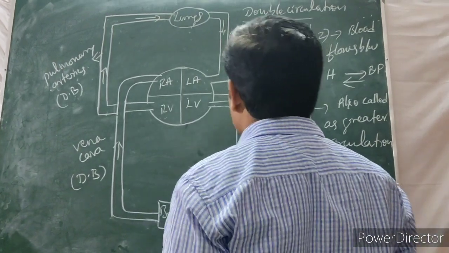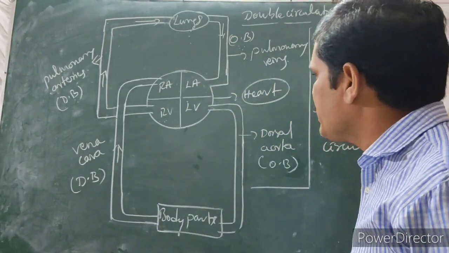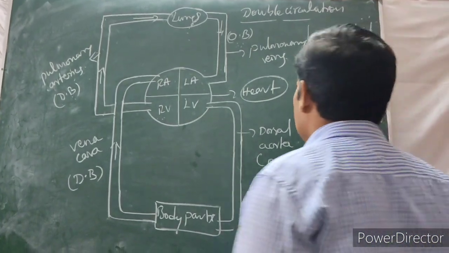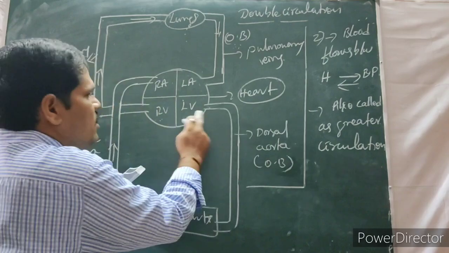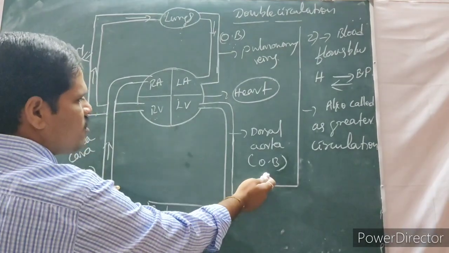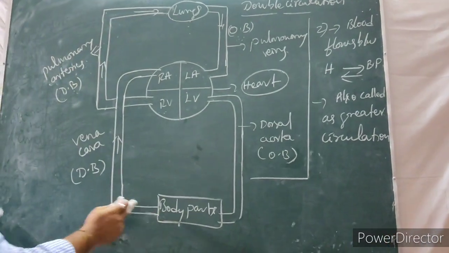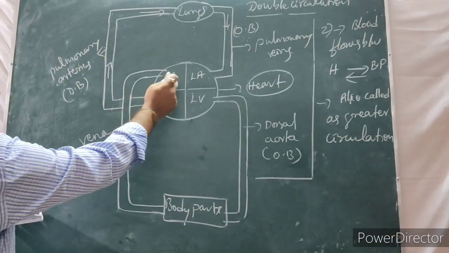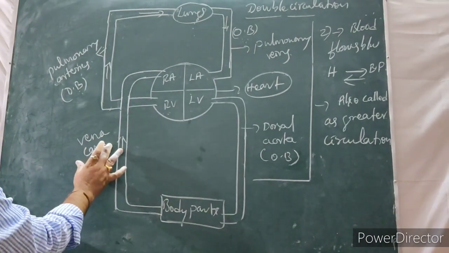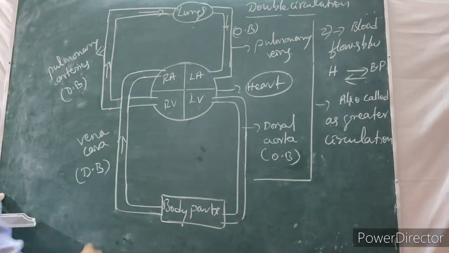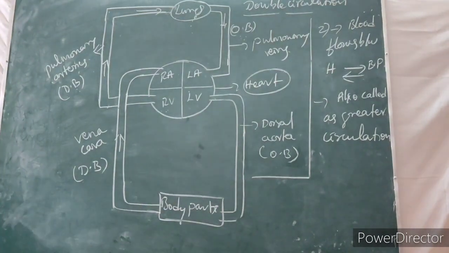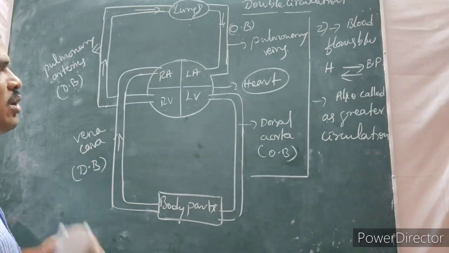So greater circulation, where is it going to start? Left ventricle. You see the flow chart, you can understand very easily. Left ventricle to body parts through the dorsal aorta. What kind of blood flows? Oxygenated blood. Then body parts to, what is that? Right atria. What kind of blood is there? Deoxygenated blood, which is collected by the vena cava and given to the right atria. The circulation is called as, what is that? Greater circulation or systemic circulation.